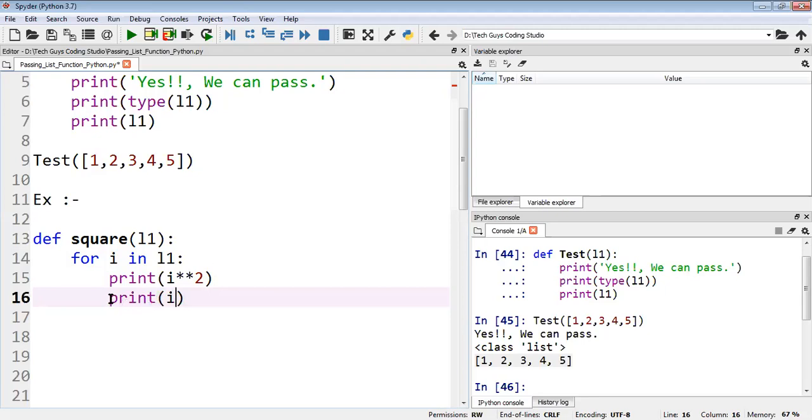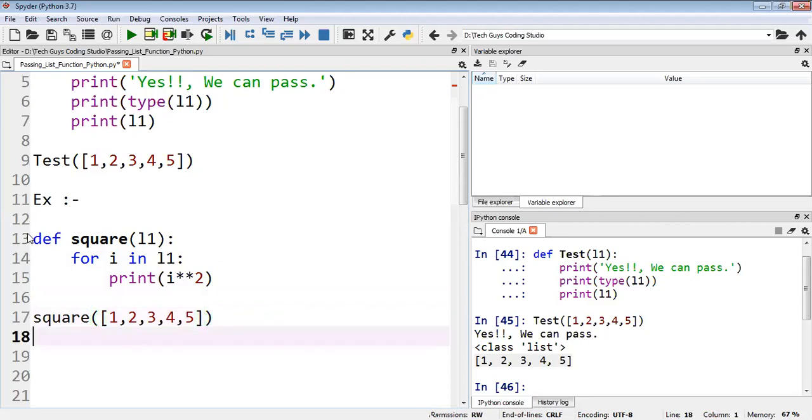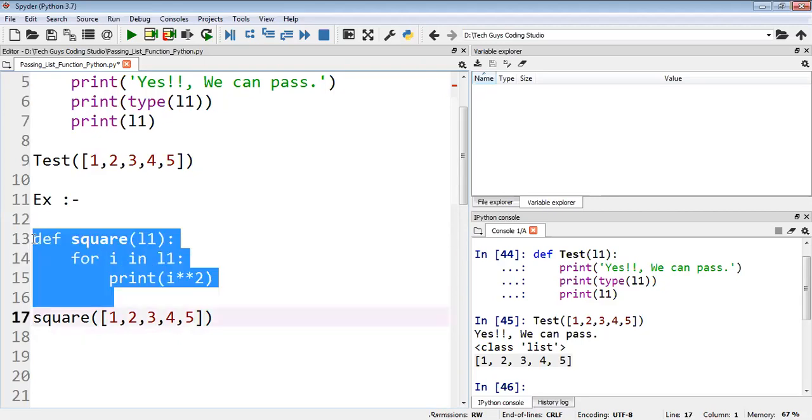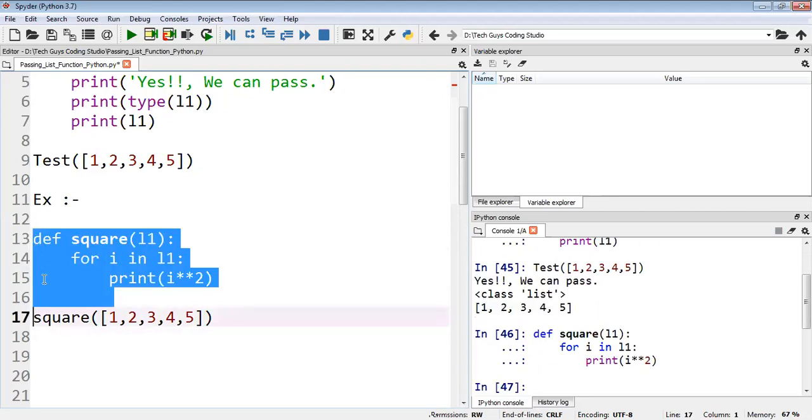Sorry, one second. Here only it will be done. Then I will pass this, my function name is square, right? Here I will pass the list. The list I'm passing is 1 comma 2 comma 3 comma 4 comma 5. So here I will execute this method. Yeah, the method is executed successfully.